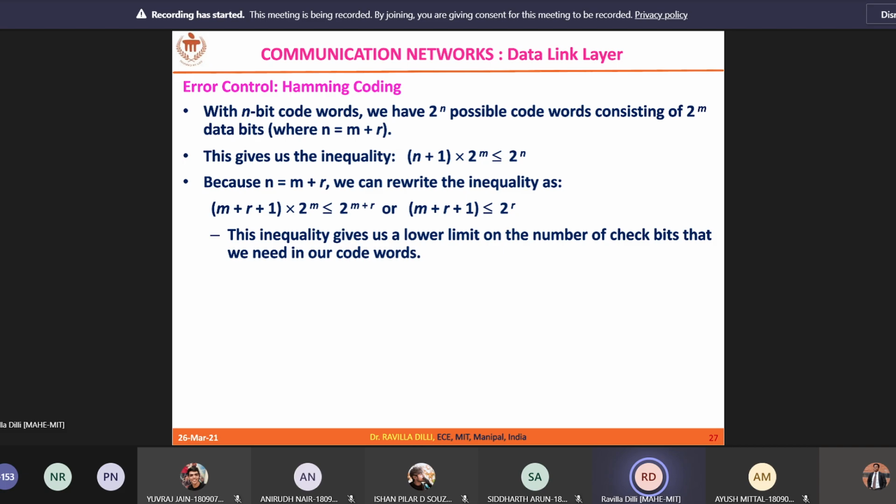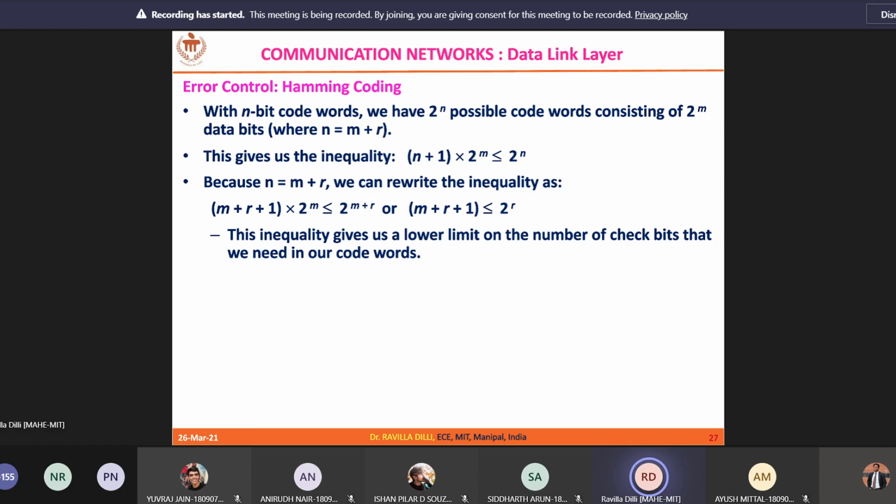Now the question is how many redundant bits I should append for the given m bits. It is defined with an inequality: m plus r plus 1 is less than or equal to 2 power r. Here m is the number of data bits that I want to transmit, and r is the number of redundant bits I am supposed to append to my data. You pick the value of r such that it satisfies this inequality.